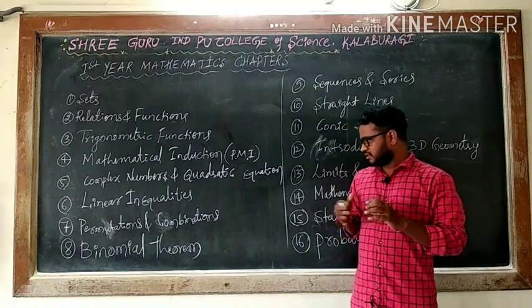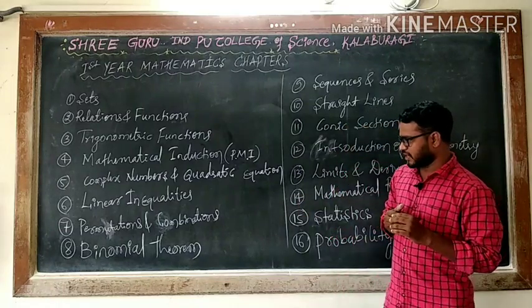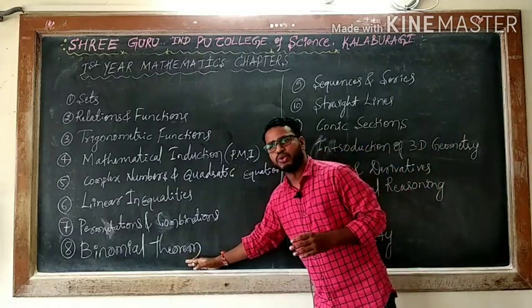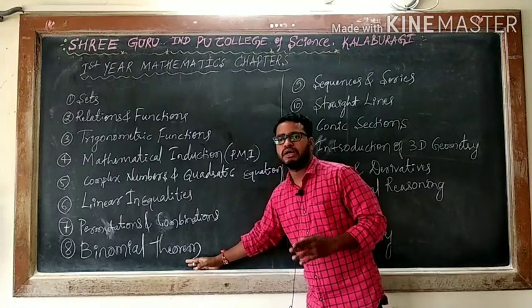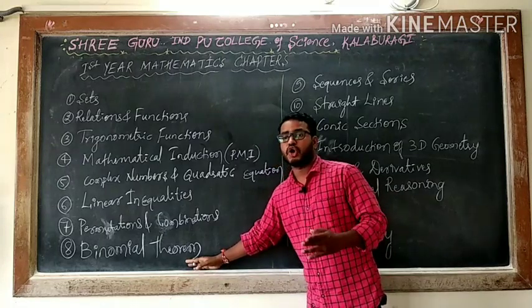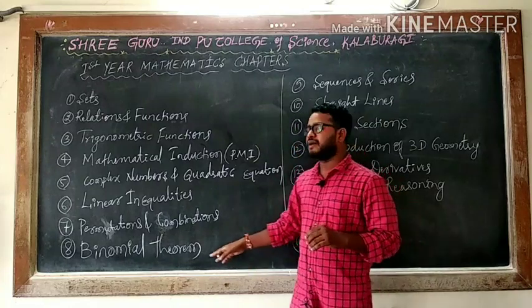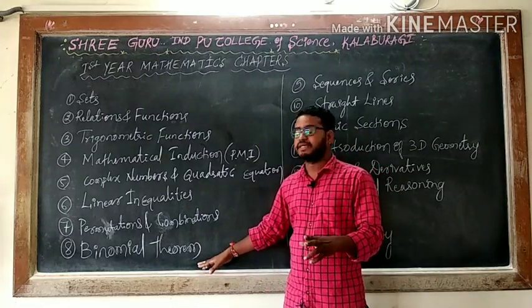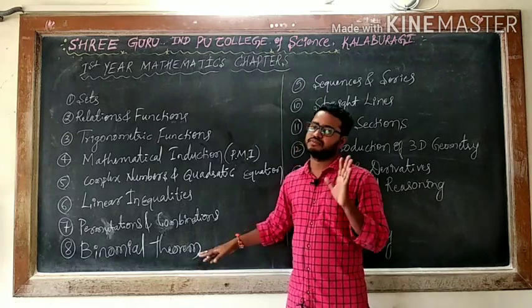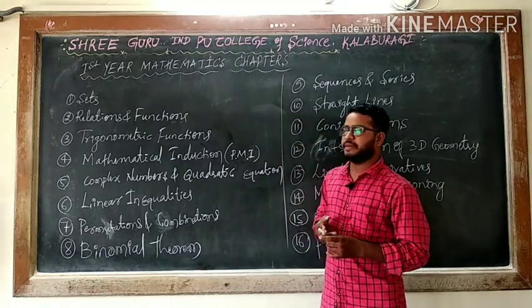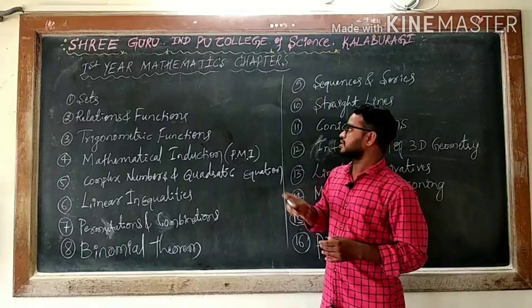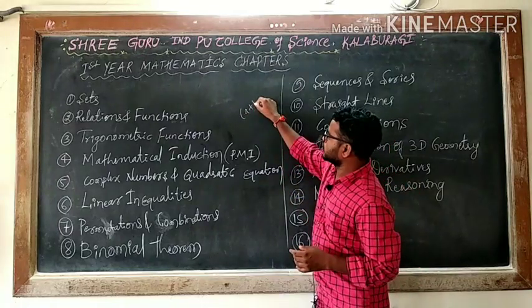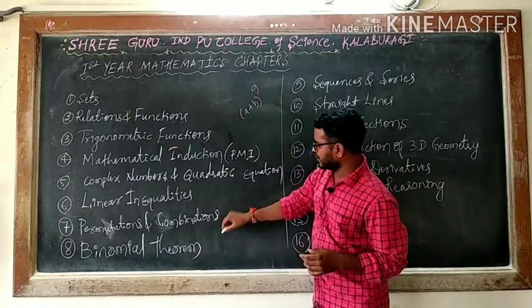For that reason, we will study binomial theorem. According to this binomial theorem, we will come to know how to solve higher power of the binomial terms. So knowing this theorem, you are able to expand any power of the binomial terms. Even if it is (a + b) whole to the power 9, using binomial theorem,